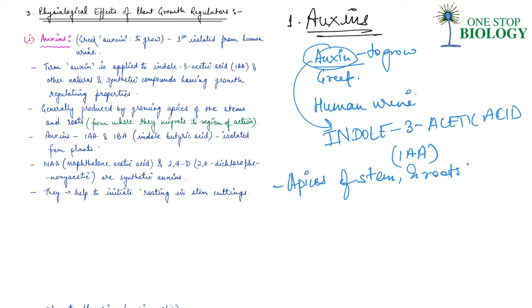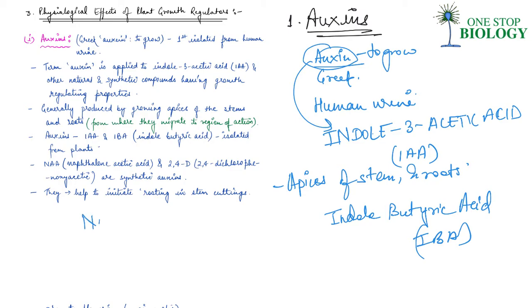Now auxins like say indole acetic acid or indole butyric acid, IBA, this is also one kind of auxin. These have been isolated from plants, and these are natural auxins.